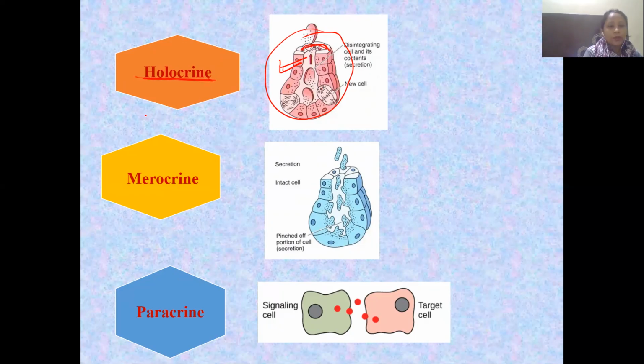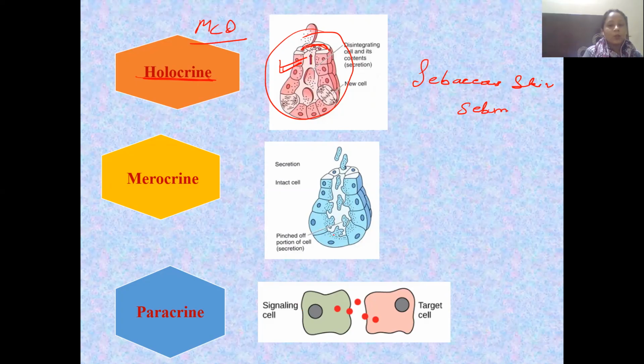So what is your holocrine example? Here, the sebaceous gland. Okay, the sebaceous gland present in your skin, which is producing your sebum, is an example of the holocrine gland. Very important thing in terms of your MCQ, that example of the holocrine gland.